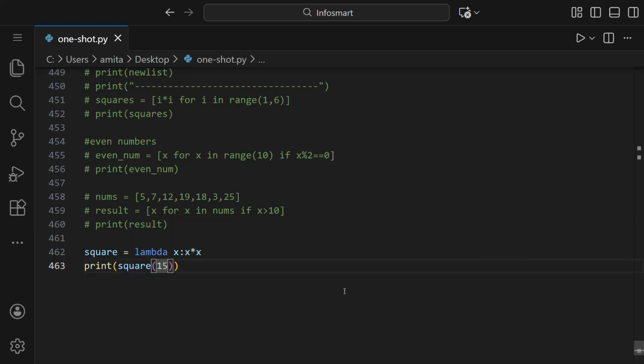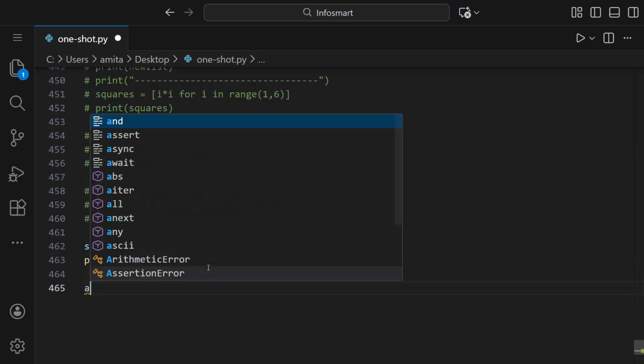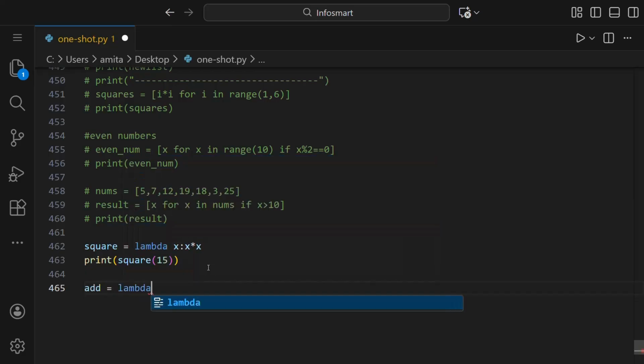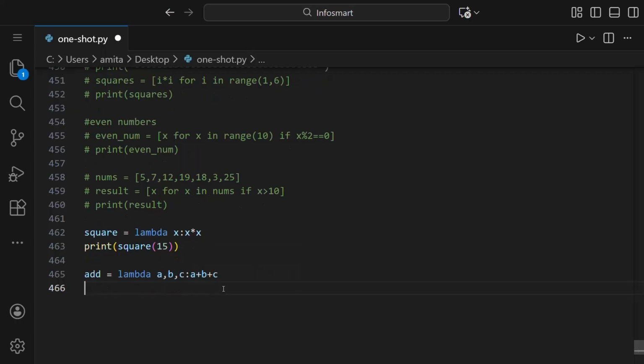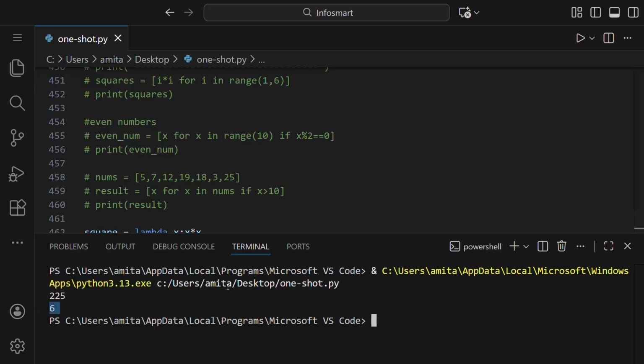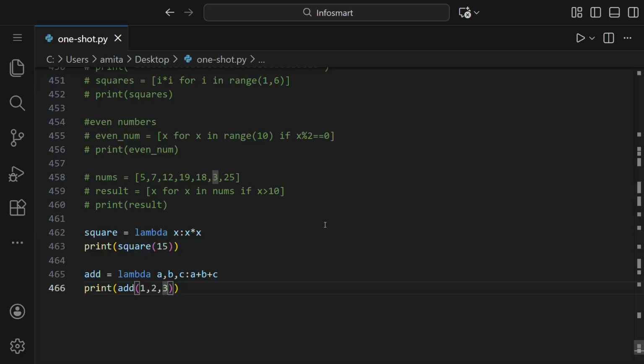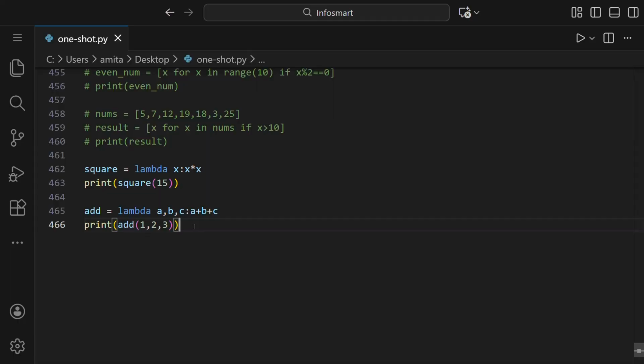Lambda functions can take any number of arguments, but only one expression. Like if we say add is lambda a, b, c: a + b + c. Here we have given three parameters, but there's only one expression, a + b + c. Then we will print add(1, 2, 3). So it should be 6. You can see 6 is printed. The result of the expression is automatically returned. Lambda functions are mostly useful for temporary operations.